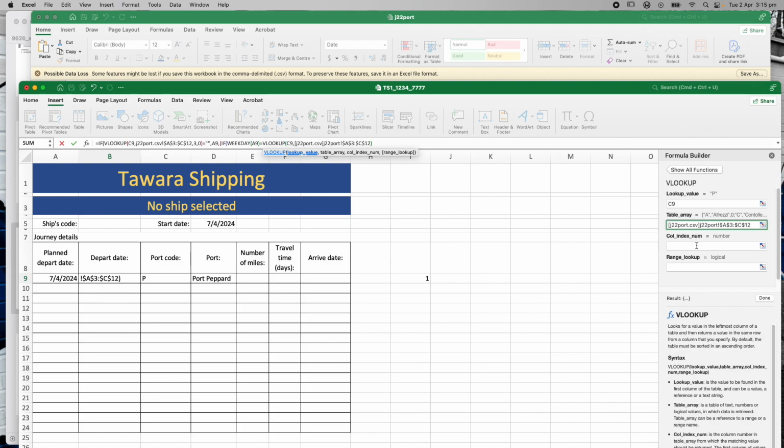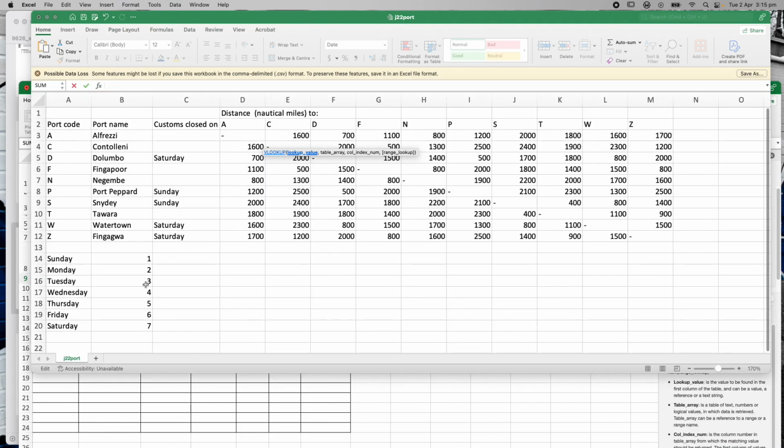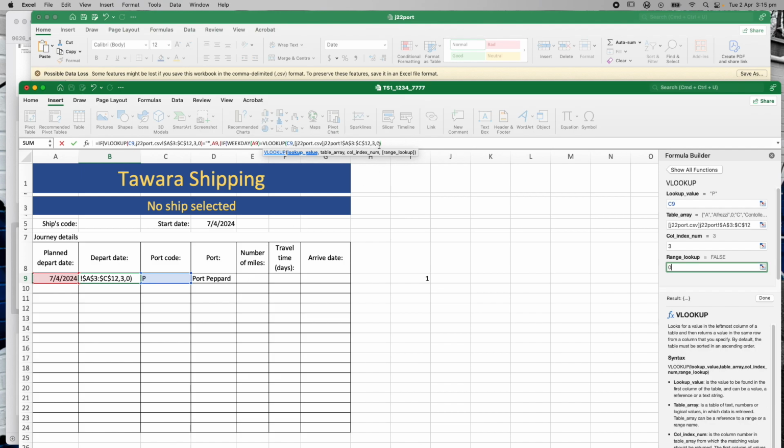Right? And I need to have the column index, which is going to be the same. It's going to be column 3, and I need to find the exact value. So essentially what I'm doing is I'm saying, go back, look up the port, see if the port has a word in there, and if that word can then be found in this section down here. So in other words, because I'm doing a weekday, it's going to be a 1, 2, 3, 4, 5, 6, 7. If I find the same day that's in here, in the section here, then I need to change the date, right? So let's go into here.